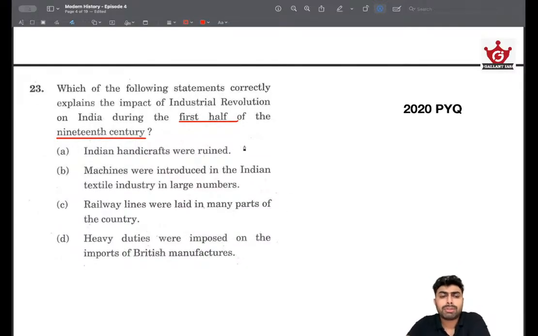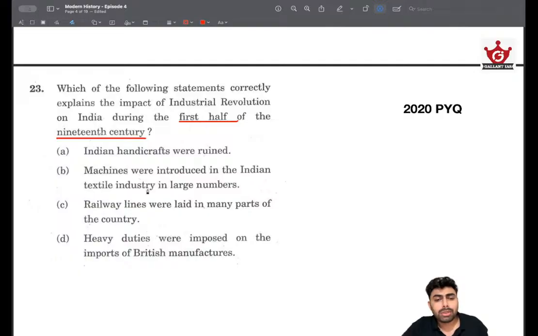Okay, Indian handicrafts were ruined. Of course, we know the industrial revolution led to mass production, and it had an impact on Indian handicrafts, because there is no point in dedicating that much time to handcrafting things, where you can actually mass manufacture things, and it's all about economies of scale. So this is a right statement, but we may not know exactly whether this happened in the first half of the 19th century. So let's put that particular statement aside.